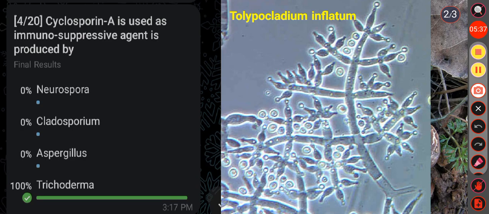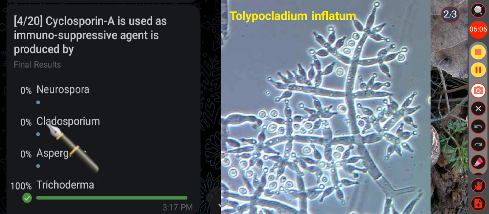Okay. Then see the other option, that is Neurospora. Neurospora is a genus of Ascomycetes fungi. Commonly it is called red or pink mold, and Neurospora is also known as the Drosophila of the plant kingdom. Why? Because like Drosophila in the animal kingdom, it is widely used as a model organism for genetics and biochemical studies.